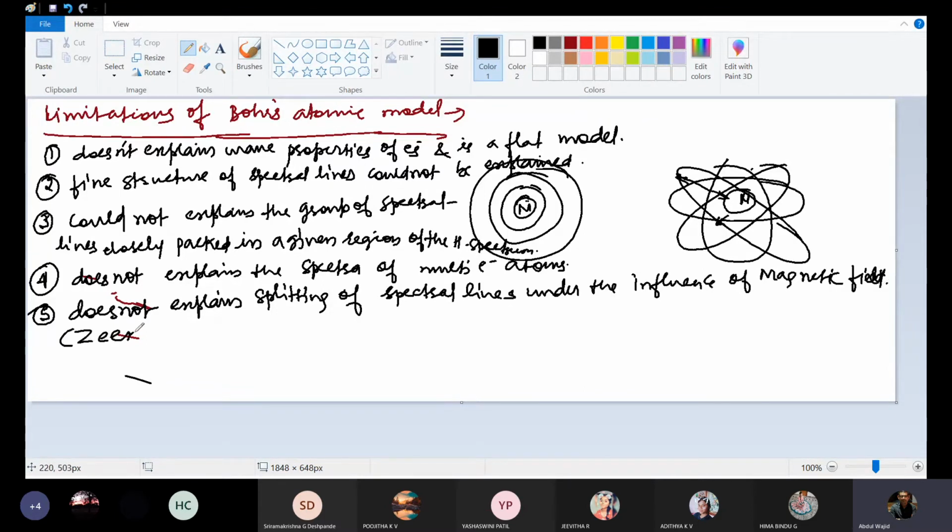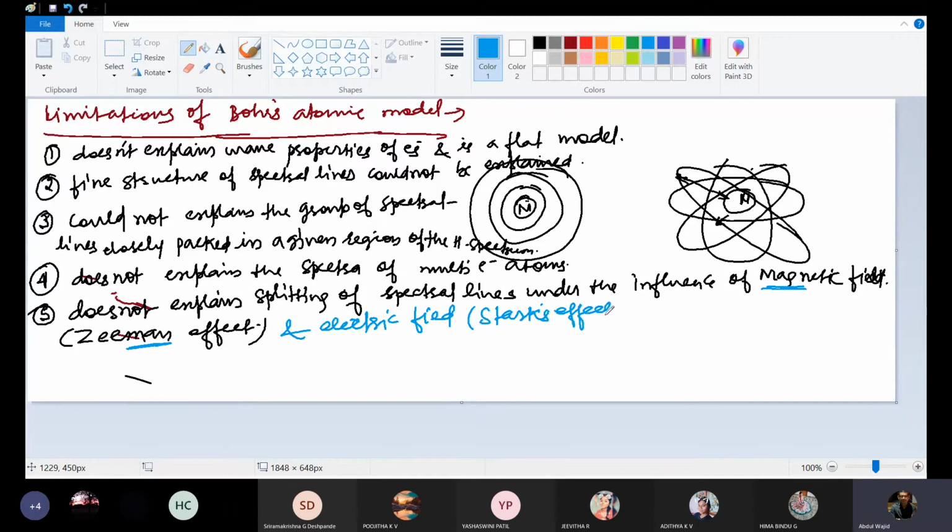I think yesterday also I told you. Yes, sir, it was very difficult for me to remember. So magnetic, Zeeman effect, and electric field, that is called Stark's effect.